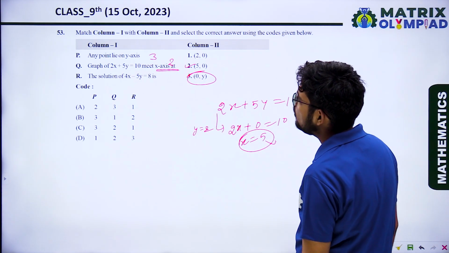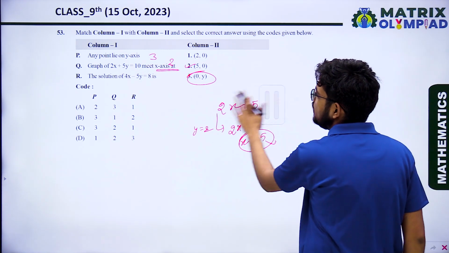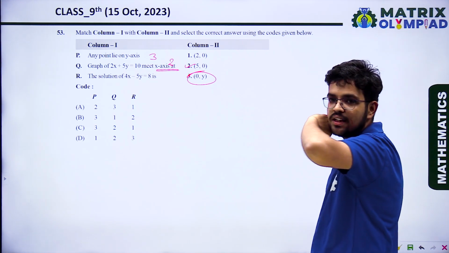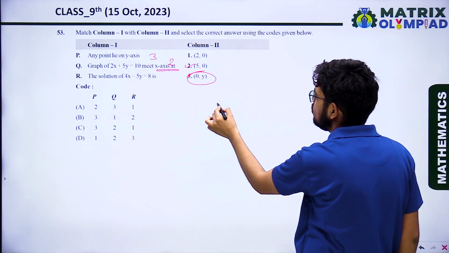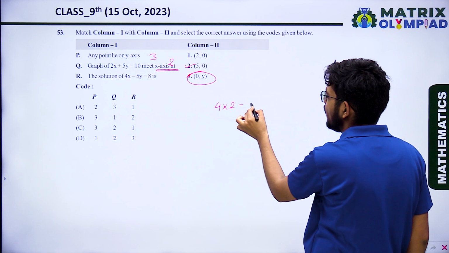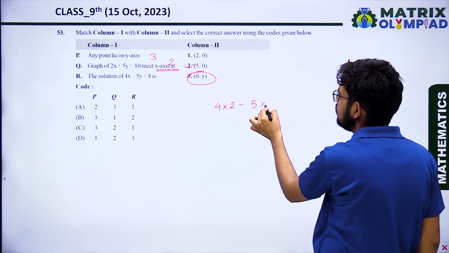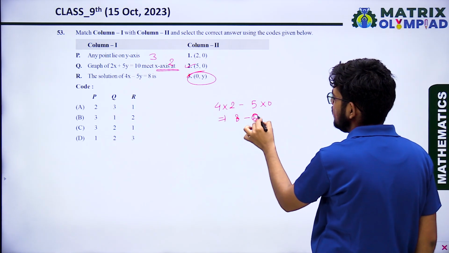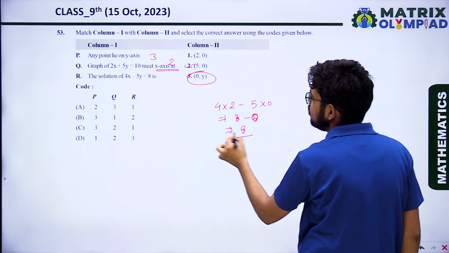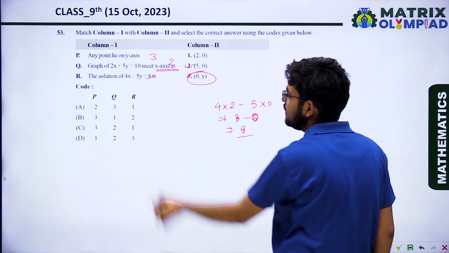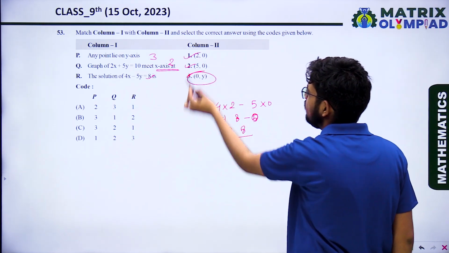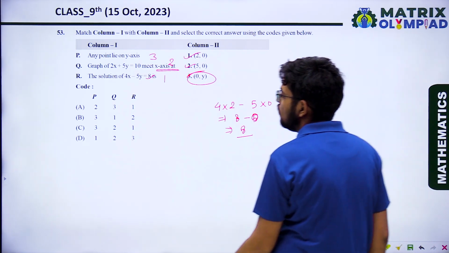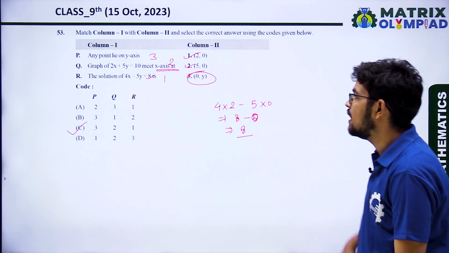And the solution of 4x minus 5y. Check which of these is the solution. So when we put x equal to 2, 4 into 2 minus 5 into 0, so 8 minus 0, that is 8. So we are getting the right hand side. So definitely 1 is the solution. So what is the correct one? 3, 2, 1. Option C is the correct answer.